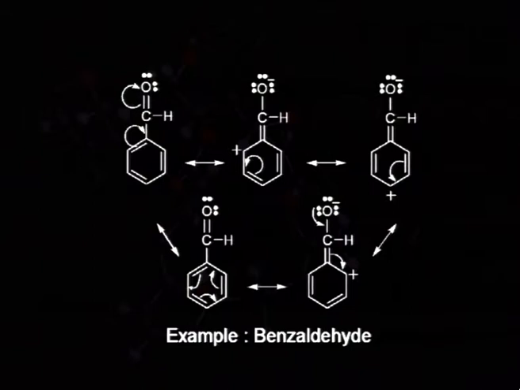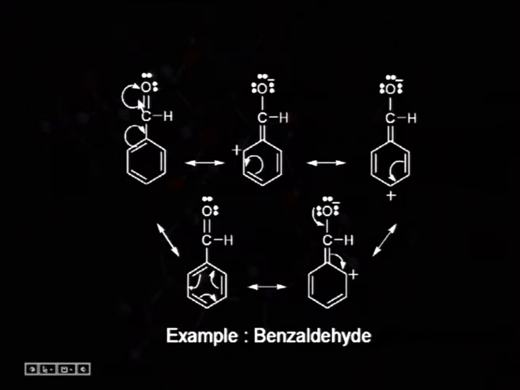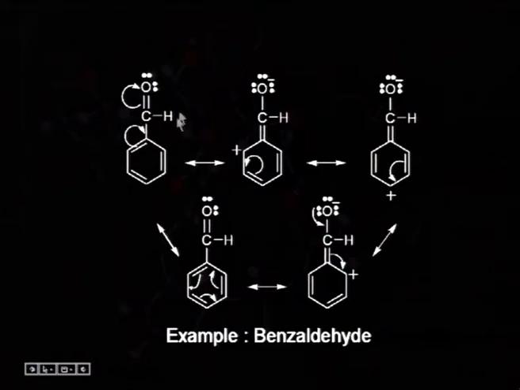Now, another important example for the electron withdrawing group is benzaldehyde. This is again a carbonyl group. As we discussed earlier also, this carbonyl group behaves as an electron withdrawing group because of the presence of this more electronegative oxygen atom bonded to the carbon atom.